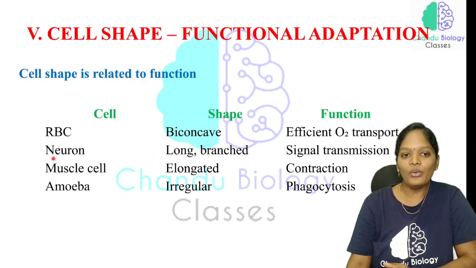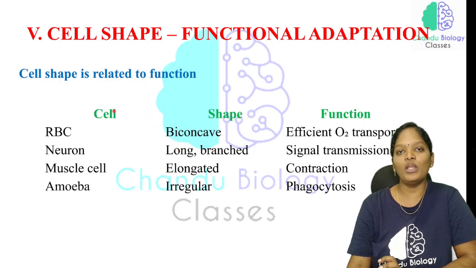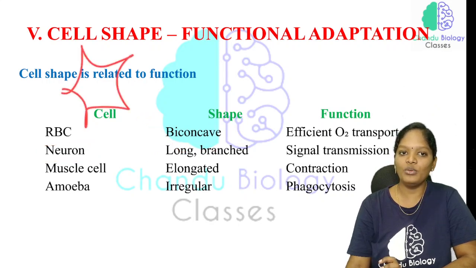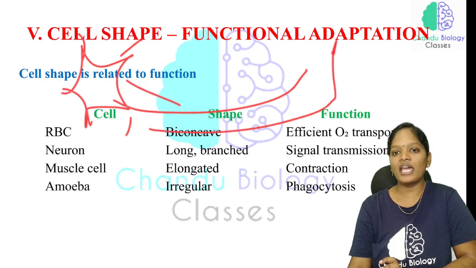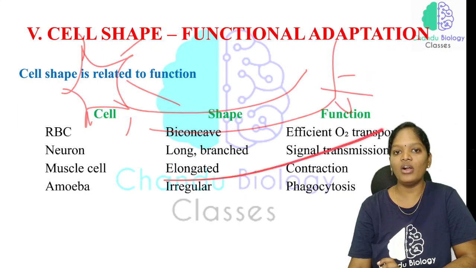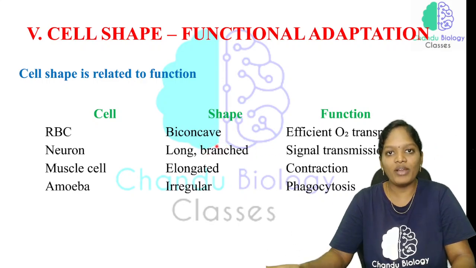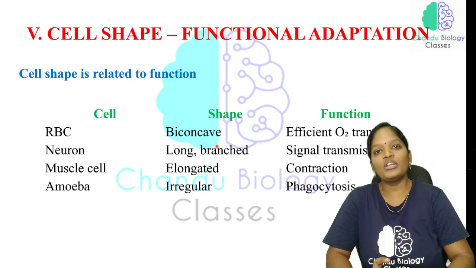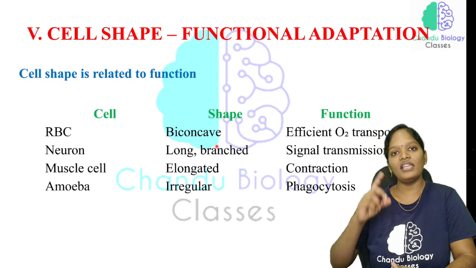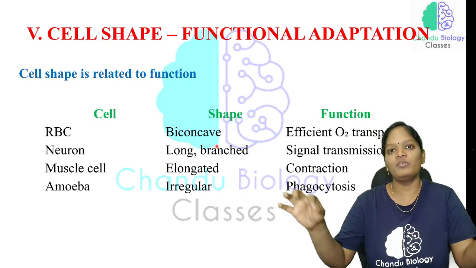Now, what will be the neuron shape? It will be long. This is what a neuron looks like. There is a dendrite, a cell body, an axon, and an axon terminal. All these make up the structure of the neuron. It is long and branched. Why does it have to branch? Because it has to receive signals. The main function of the neuron is to take the signal and reach the brain. So for signal transmission, it has to be long.